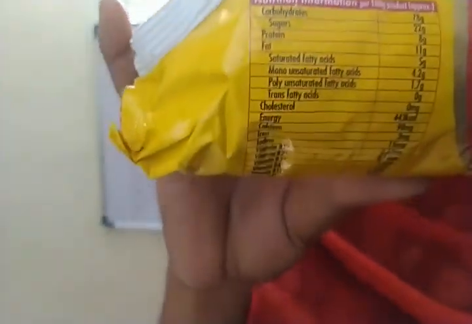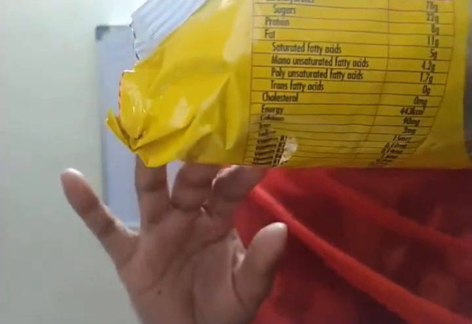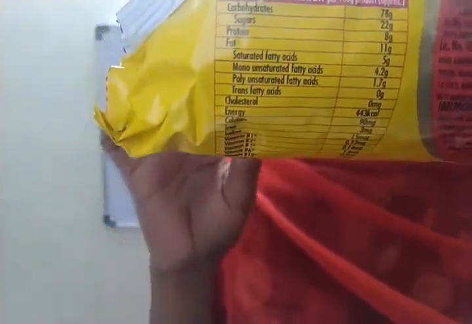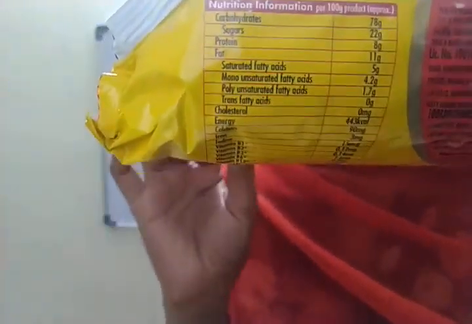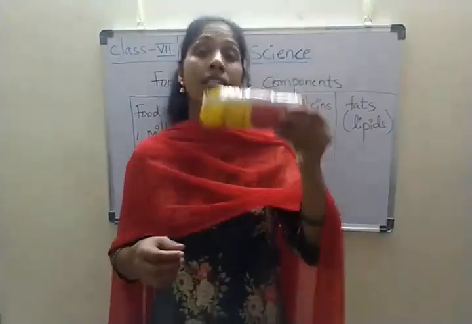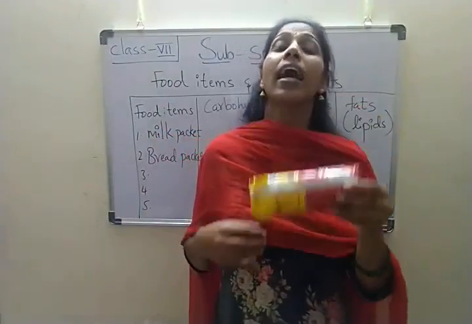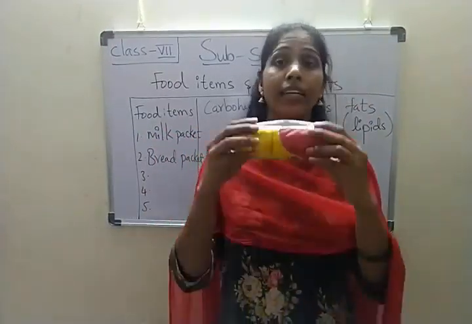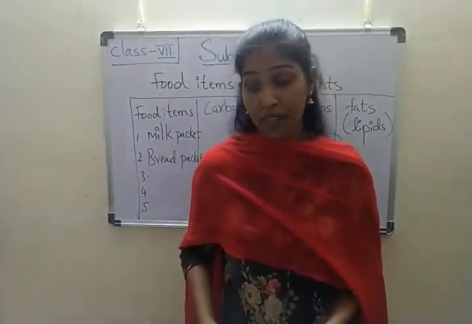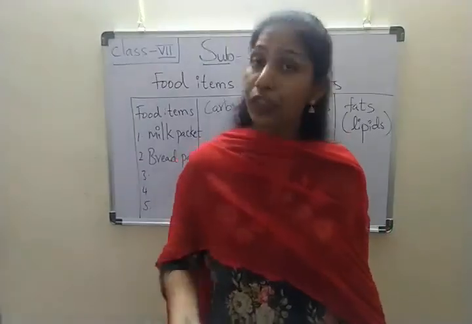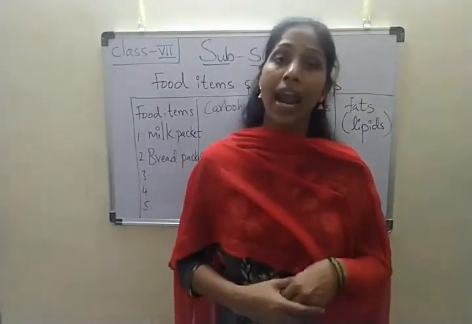Once again, what are the components found in the packets? What components are most common in your list? Do you find any vitamins and minerals present in this packet, and are there any food items with similar components? Do it yourself and send it.